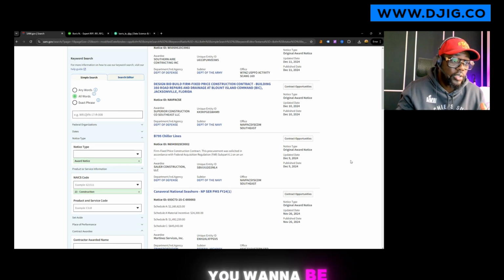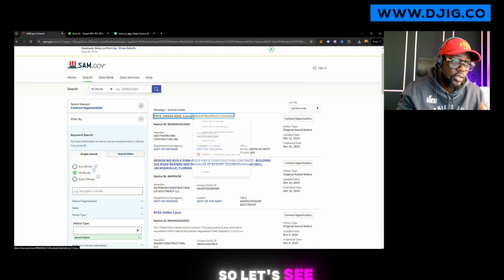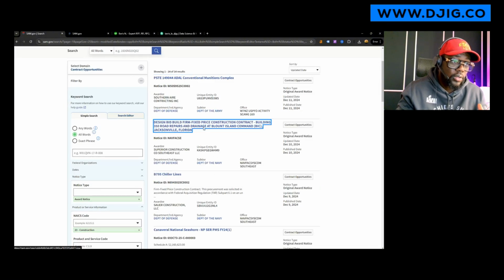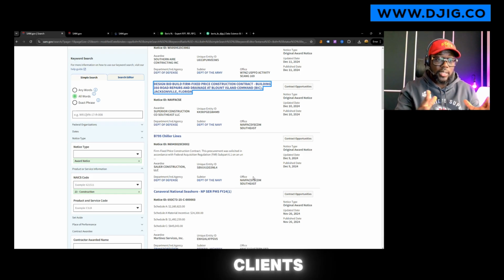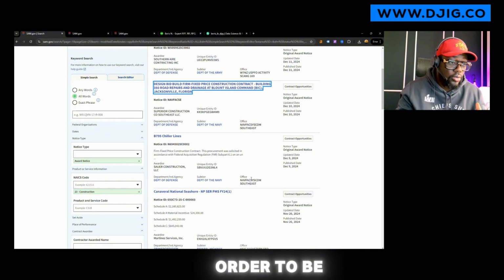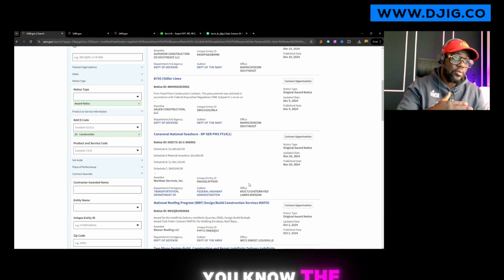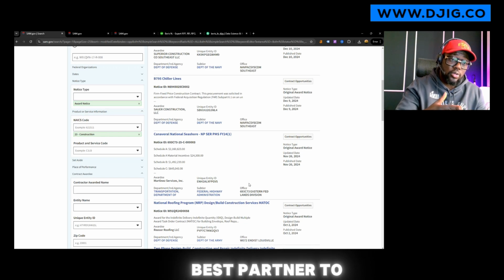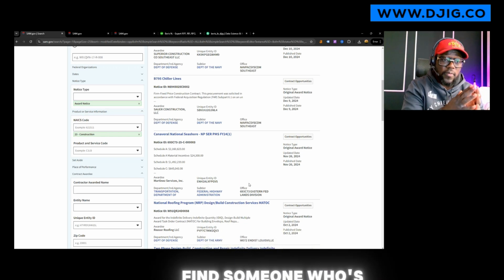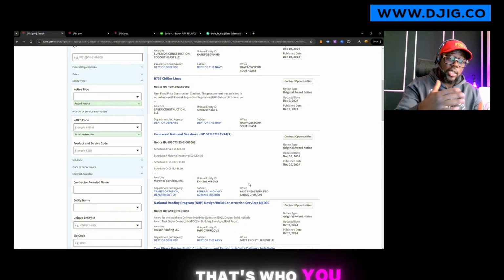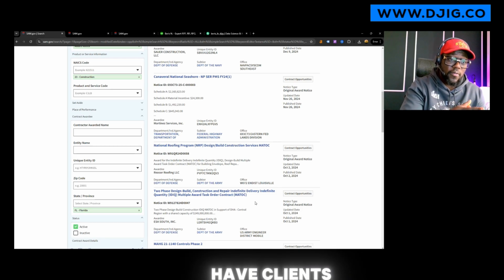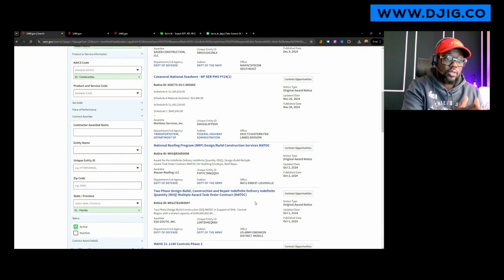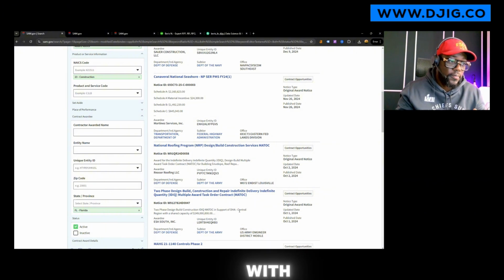So now what you want to do is see those opportunities. So let's say design price. And this is a strategy that some of my clients use in order to identify the best partner to go into business with. You want to find someone who already has won, because that's who you want to create that relationship with. Don't just find a company because they're big, or because they have clients, or because they have customers. Find a company that has won a government contract. That's who you want to partner with.